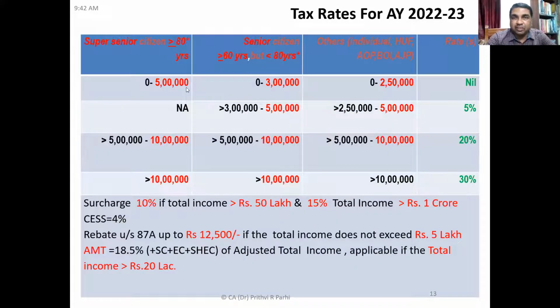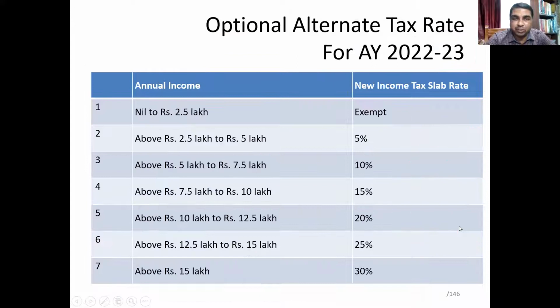And we have understood the tax rates. Earlier we saw the tax rates applicable for assessment year 22-23. For that year, there are two possibilities of tax rates for individuals. They may choose to go for a lower tax rate.